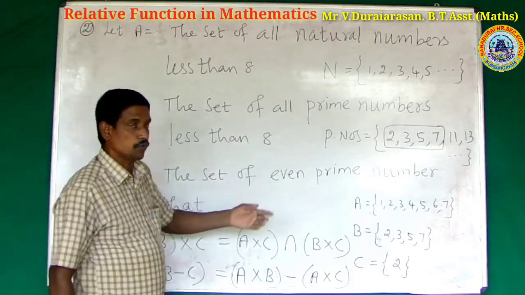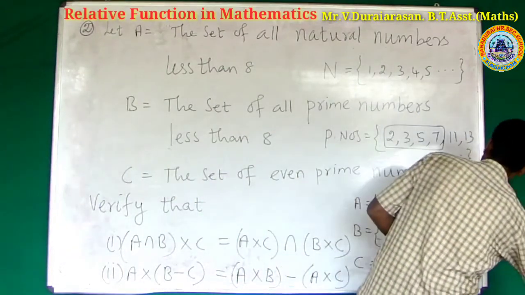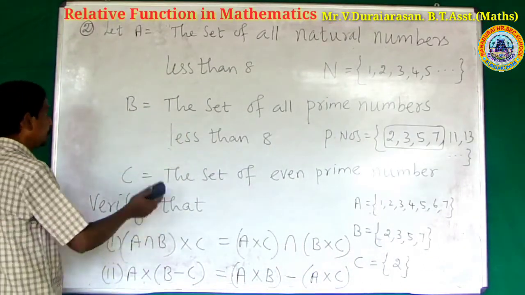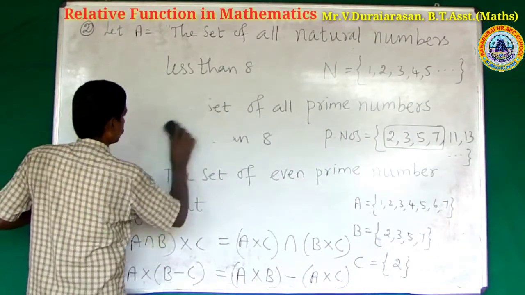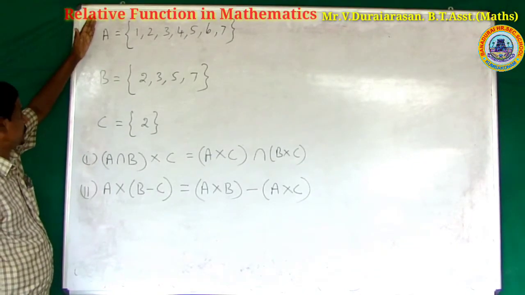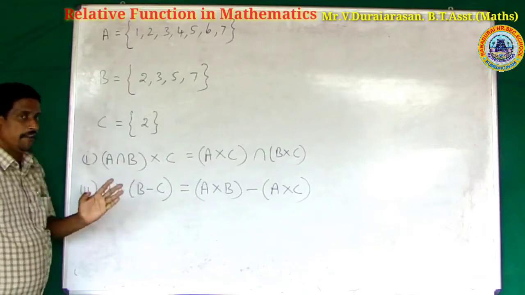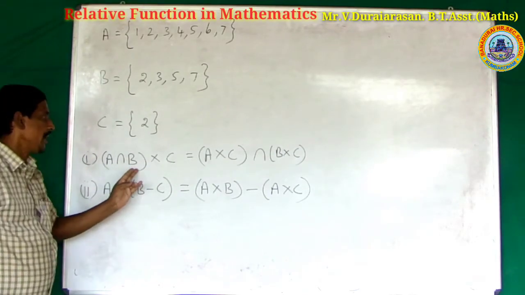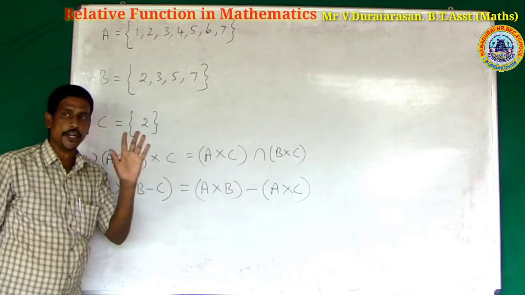First of all, we have found the 3 sets A, B and C. Verify the given two results: the left hand side and the right hand side are equal.